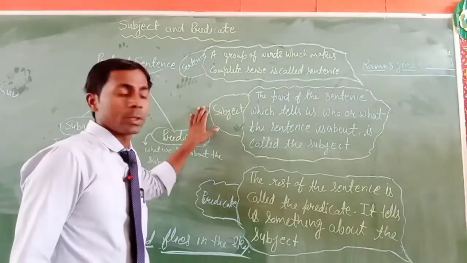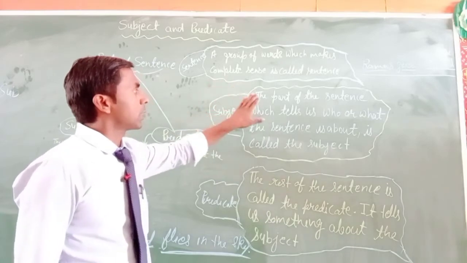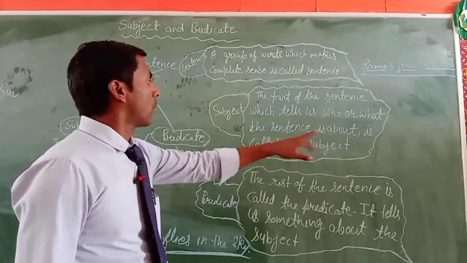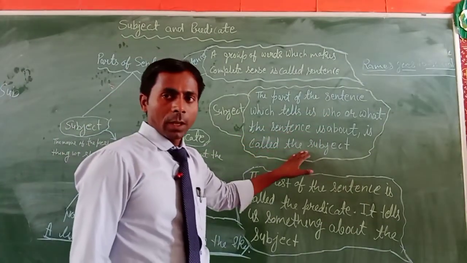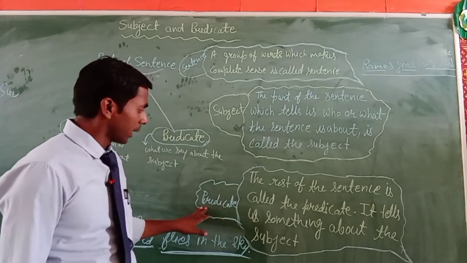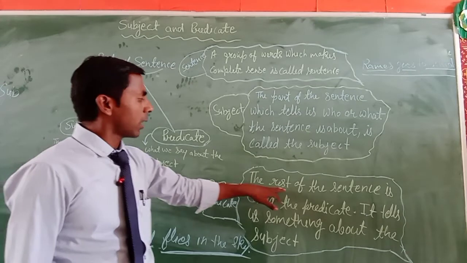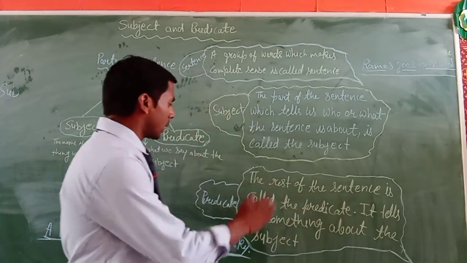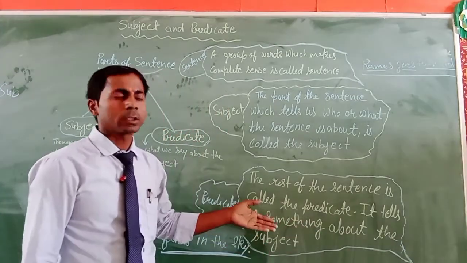Then learn the definition of the subject: the part of the sentence which tells us who or what the sentence is about is called the subject. And the next is the predicate. It is the definition of the predicate: the rest of the sentence is called the predicate. It tells us something about the subject.